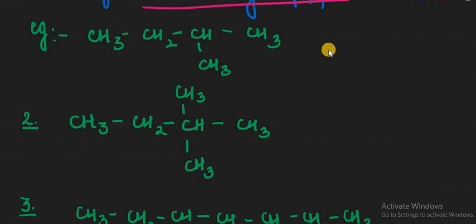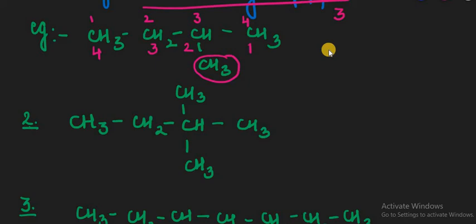Suppose in this example we have CH3, CH, CH2, CH3, right? This is the case. Now you can provide 1, 2, 3 and 4 this way. Then you see this substituent, which is not counted in your main chain or parent chain, will receive the number 3, right? But if we provide numbers from right to left, then 1, 2, 3 and its number is 4. Remember this thing, we can provide numbers only to the carbon atoms which are included in the parent chain or the main chain only.